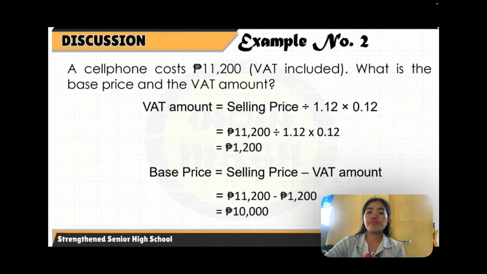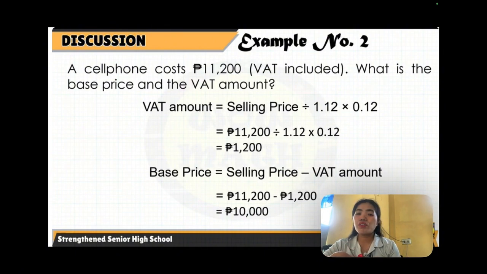Okay. Let's proceed to example number 2. A cell phone costs 11,200 pesos, VAT included. What is the base price and the VAT amount? There are two questions here that we have to solve: the base price and the VAT amount. So we are asked to get those two values.